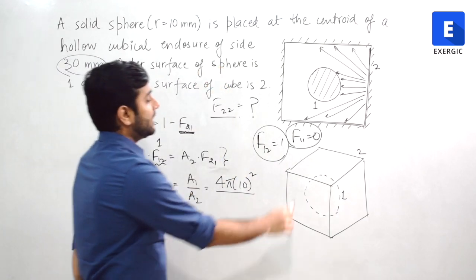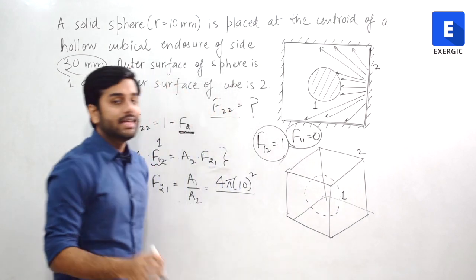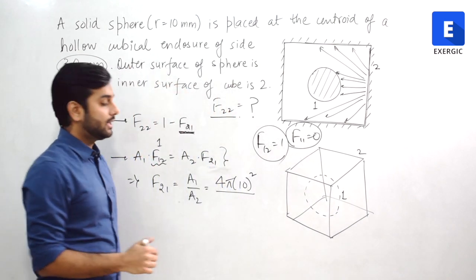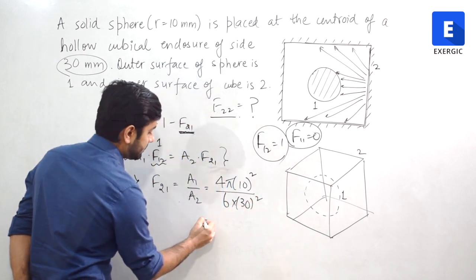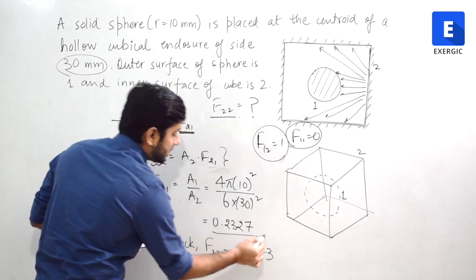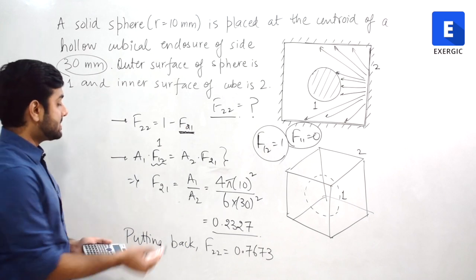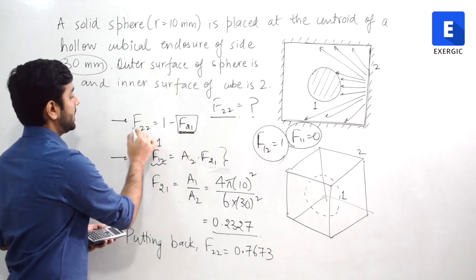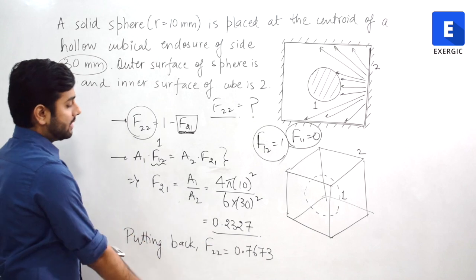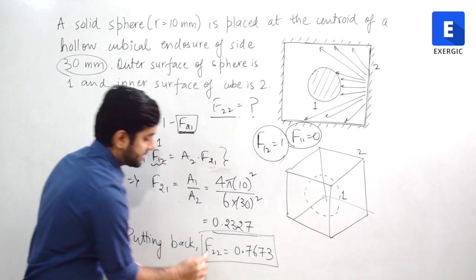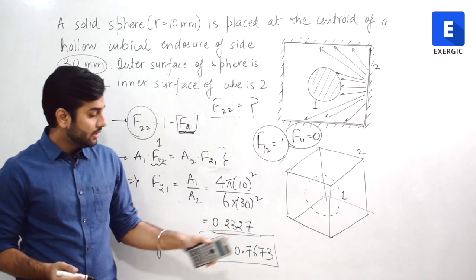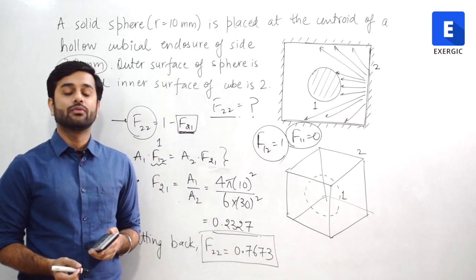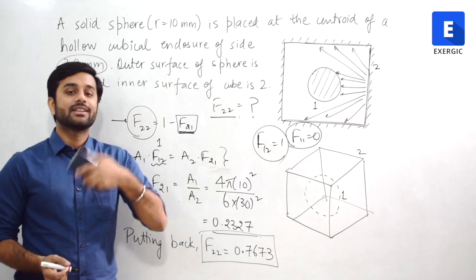For the cube, we have 6 sides, each of them having an area of 30 by 30. So 6 multiplied by 30 square. Now let me solve it. So this will come out to be 0.2327, and this F21 you have to put here so that you can find out F22. Putting it back will give you F22 as this. So depending upon up to how many decimal places you had to find the answer, you can use this value for the shape factor of 2 with respect to 2.